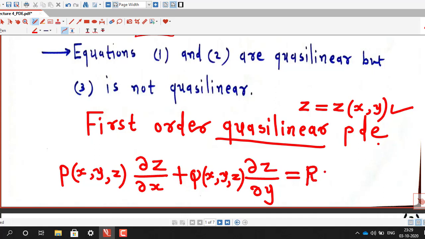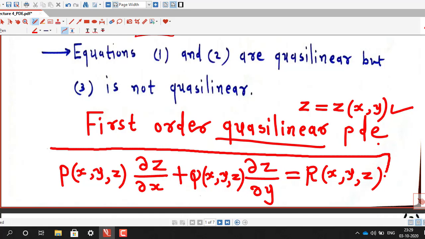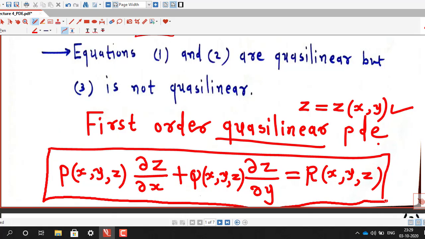and right hand side is also function of x, y and z. So this is the general form of first order quasi-linear equation, where capital P, Q and R are functions of x, y and z.